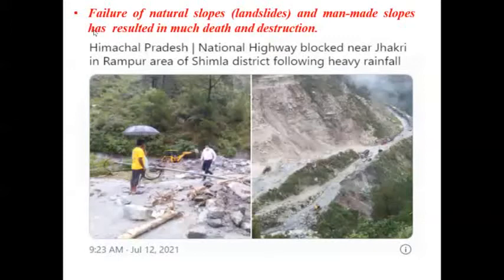Here, as we are talking about slope stability, the failure of a natural slope in this particular case is nothing but a landslide. Even man-made slope failures have resulted in much death and destruction, maybe destruction of property also. So this is why we have to give much importance to this slope stability aspect.